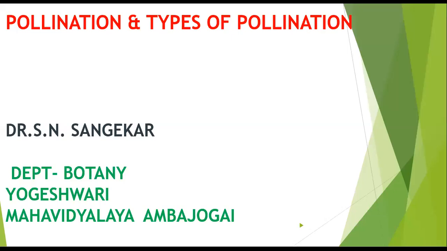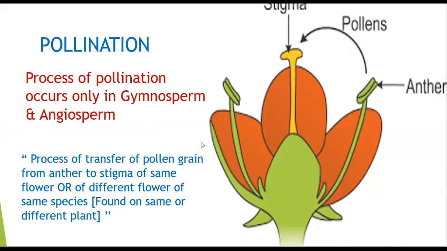Today we are discussing pollination and types of pollination. Pollination occurs in which categories of plants? Pollination occurs in two main categories of plants: the gymnosperms and the angiosperms. No other plants show the phenomenon of pollination.